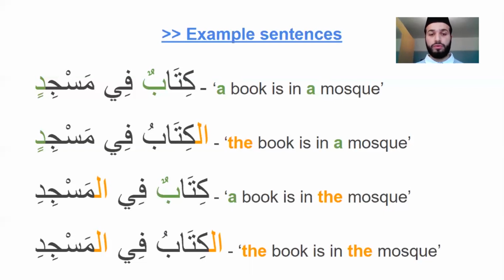In the third example, the first word is indefinite and the third word is definite. So that would be a book is in the mosque. And in the fourth example, both words are definite. So we would have al-kitabu fil masjid, meaning the book is in the mosque. As you can see here, the double diacritical marks mean an indefinite noun, so therefore it takes an a or an, and the al refers to a definite noun, and therefore that definite noun takes the.